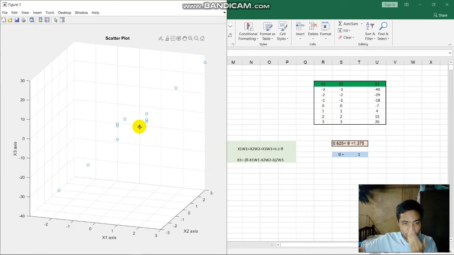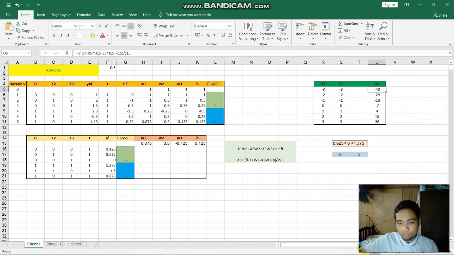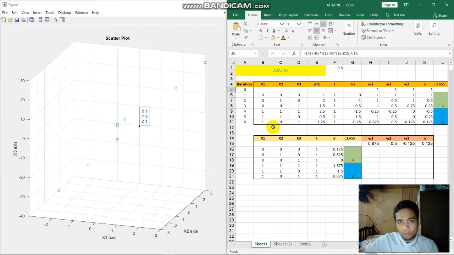You can see this. For 101, you can see here 101 is B. 011 is B. 110 is B. 111 is B also, and the separation you can see here.